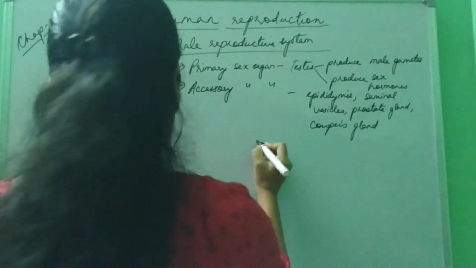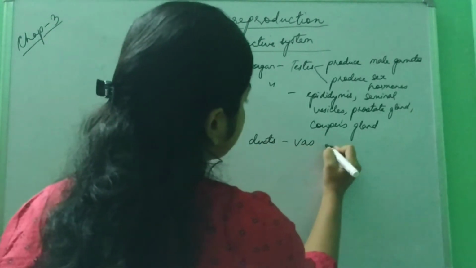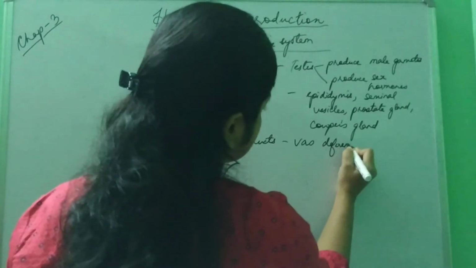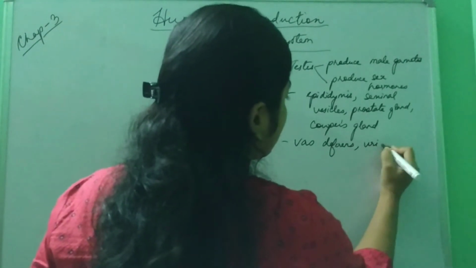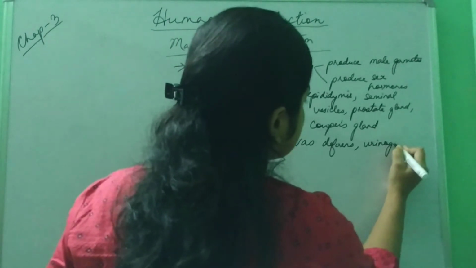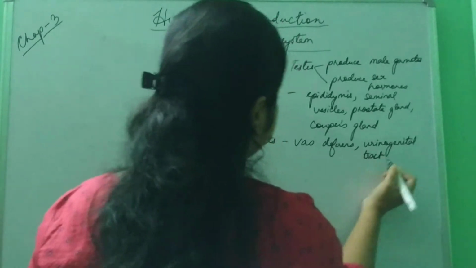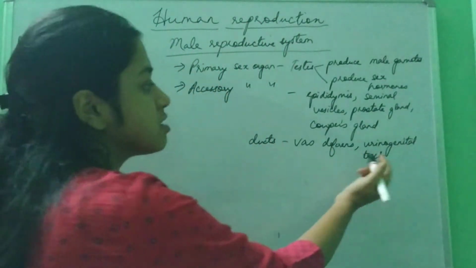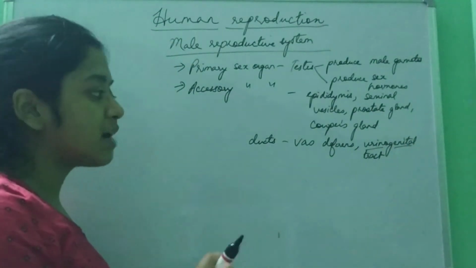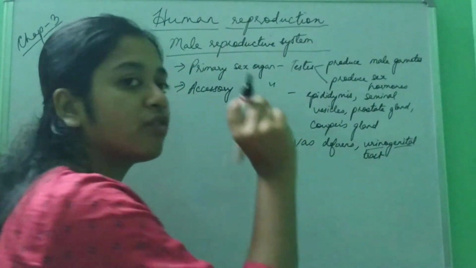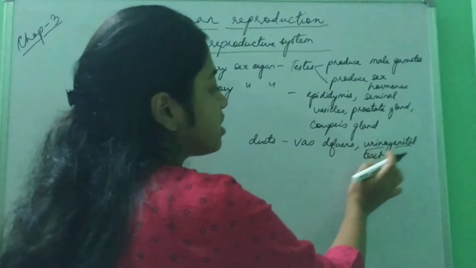And there are different ducts, which are vas deferens and urinogenital tract. We know in case of males there is a single tract for both the urine and the sperms coming out, so it is the urinogenital tract.